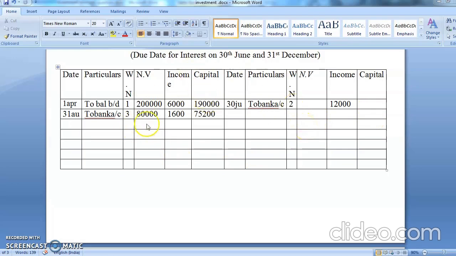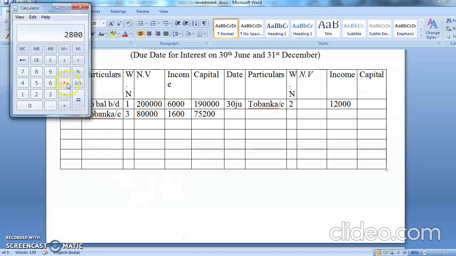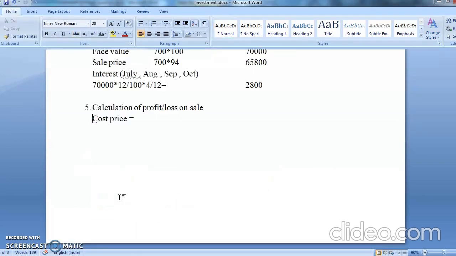So here this NAV total is 2,80,000 and this is how much it is coming to, 1,90,000 plus 75,200. So your cost is coming to 2,65,200. Chalo, we'll write here the cost price is coming to 2,65,200 divided by NAV 2,80,000 multiply by 100. So you will get the cost price.